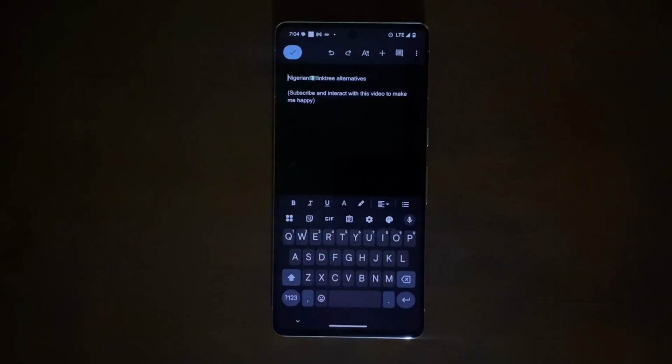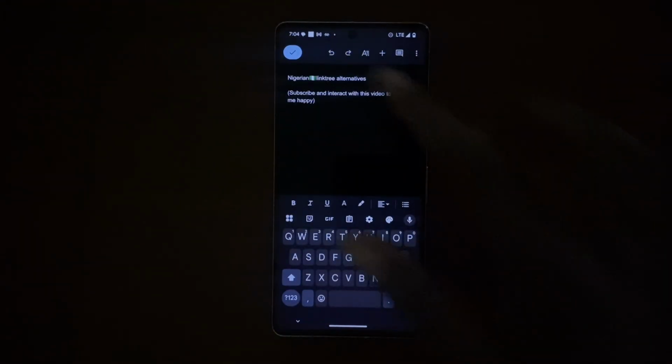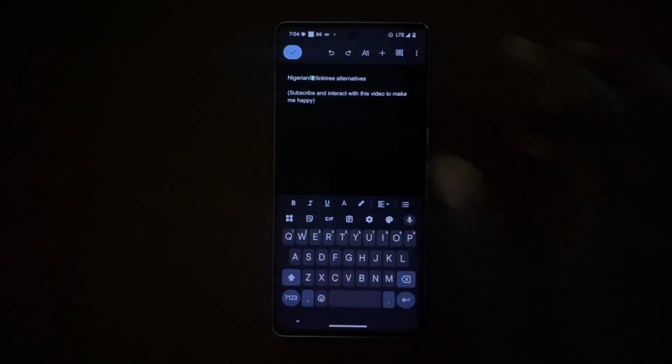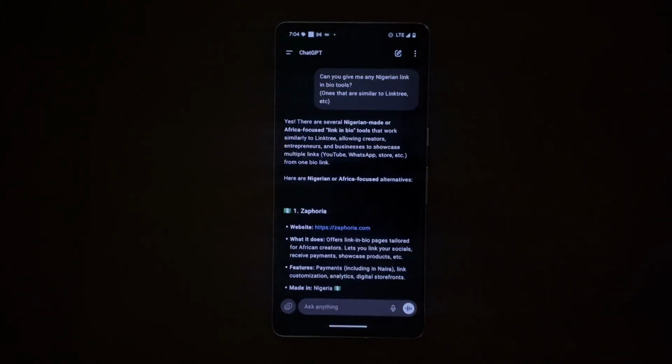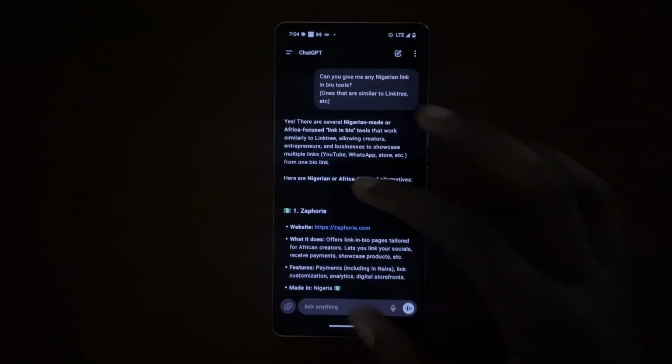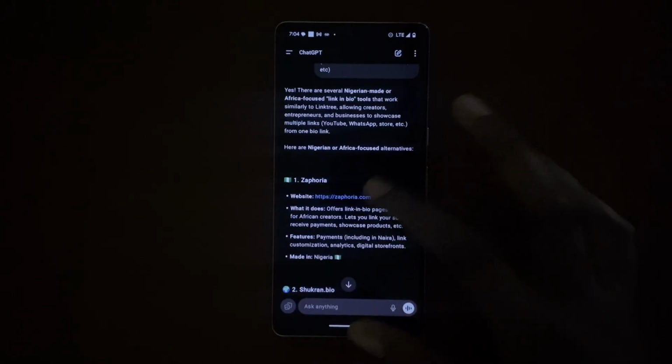But what if I told you that there are some Nigerian Linktree alternatives, like Nigerian-made platforms that you can use that are similar to Linktree and everything? What if I told you that these exist? Initially, I decided to give ChatGPT the job to find these for me. So let's see what ChatGPT has done. Let's see what job it has done.